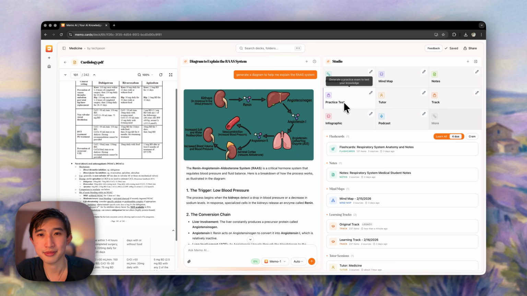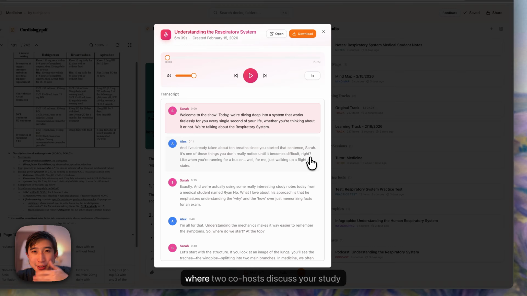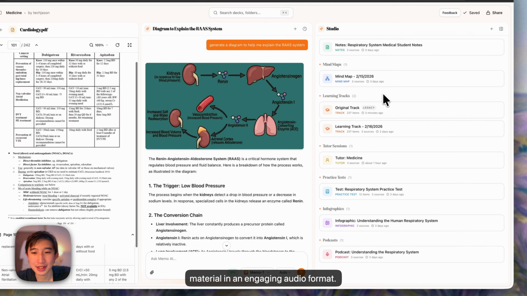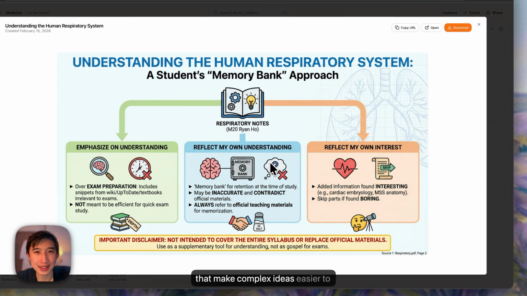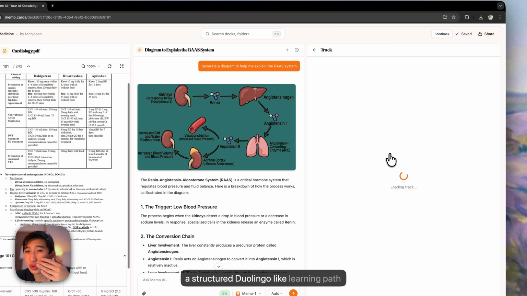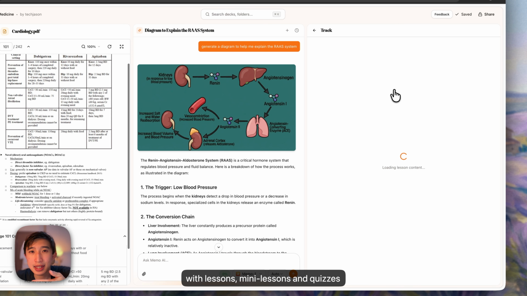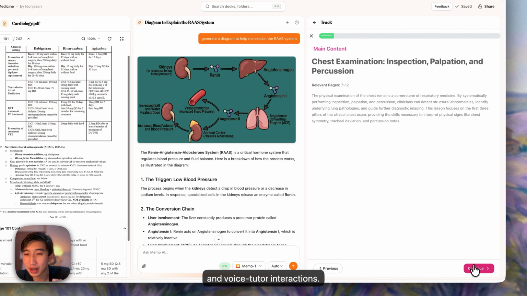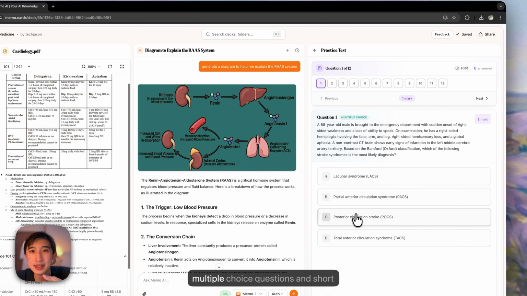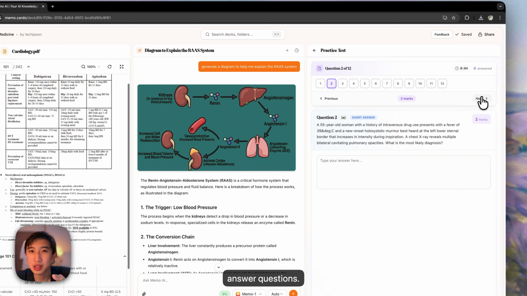Inside Studio, Podcast creates an AI podcast where 2 co-hosts discuss your study material in an engaging audio format. Infographics generates visual diagrams that make complex ideas easier to understand. Within Track, you get a structured Duolingo-like learning path with lessons, mini lessons, and quizzes and voice tutor interactions. Practice tests simulate exam conditions with multiple choice questions and short answer questions.